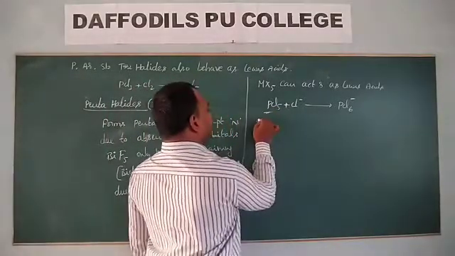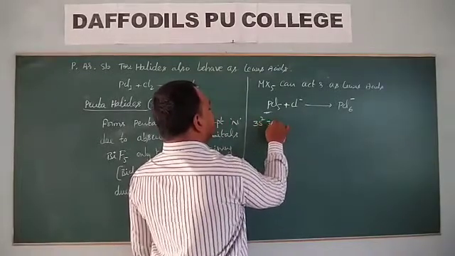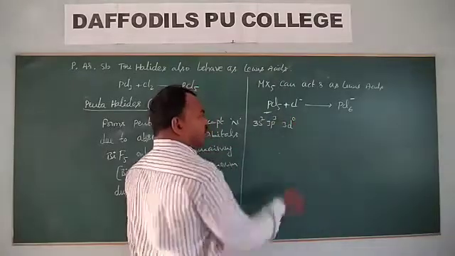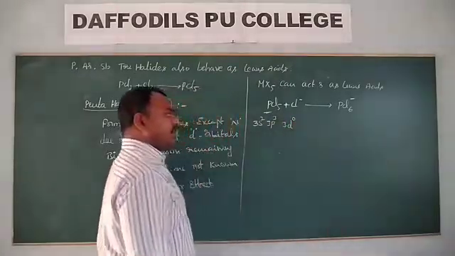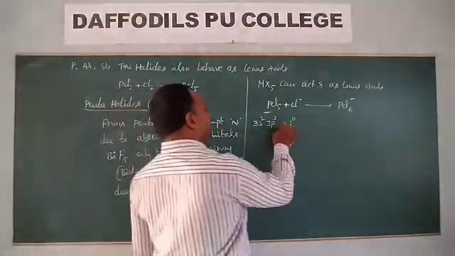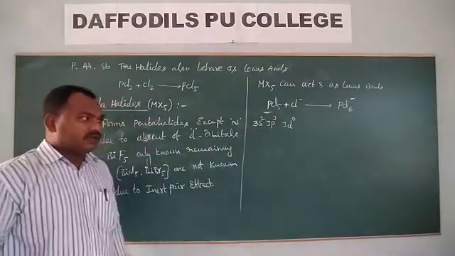Look at the electronic configuration: 3s2, 3p3, 3d0. Here the d orbitals are vacant. Phosphorus d orbitals are vacant, and into those d orbitals, this chlorine donates its lone pair of electrons.